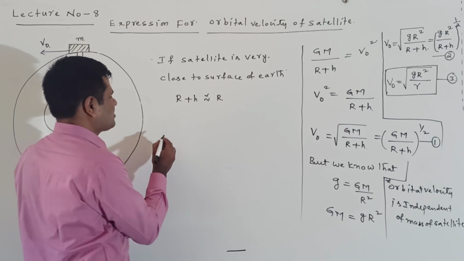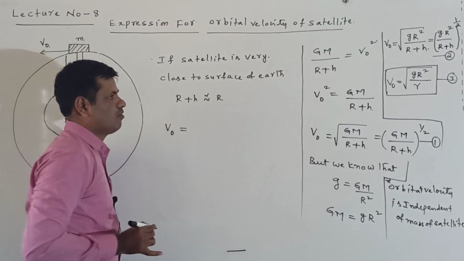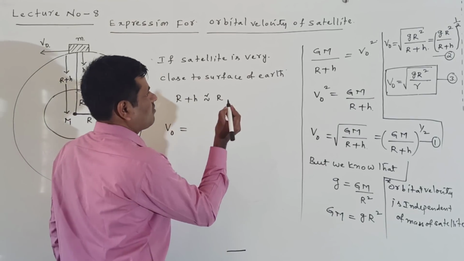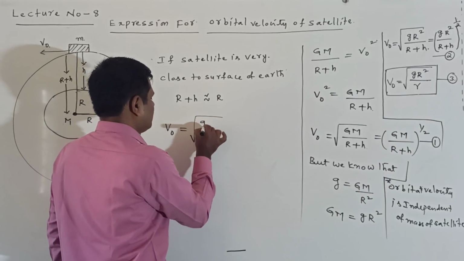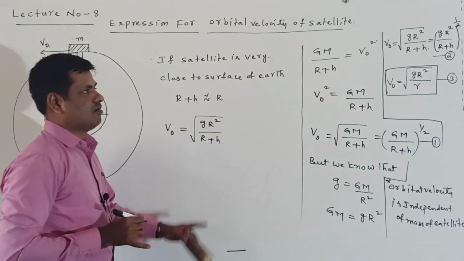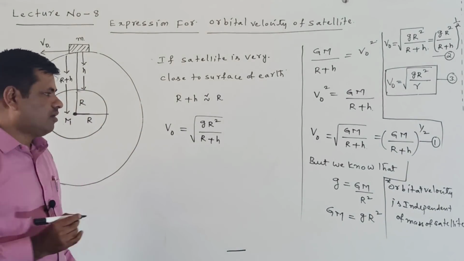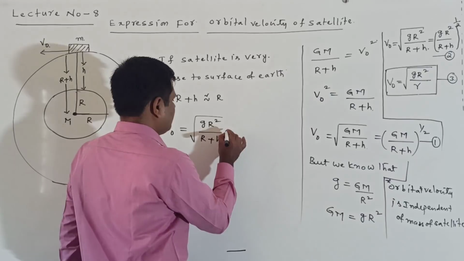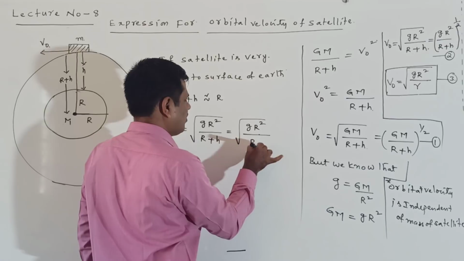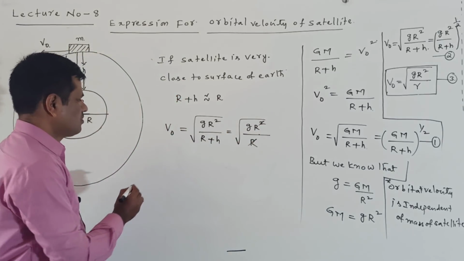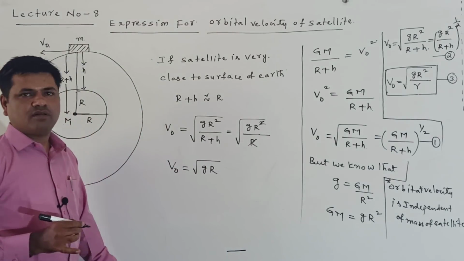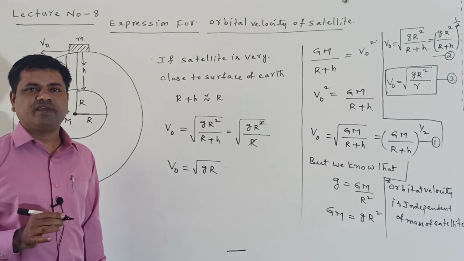Now in this case the expression can be written as v naught is equal to, from equation 2, under root of g r square by r plus h. Now we change that expression: under root of g r square by r plus h, with r plus h nearly equal to r, one r gets cancelled. So v naught is equal to under root of g r.